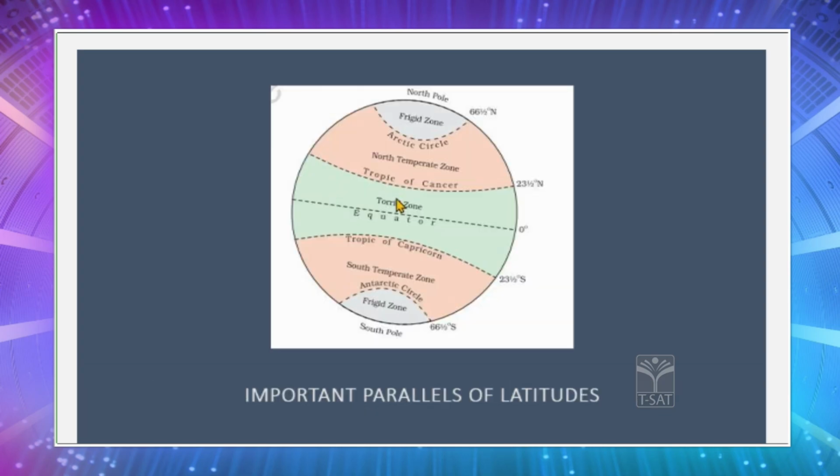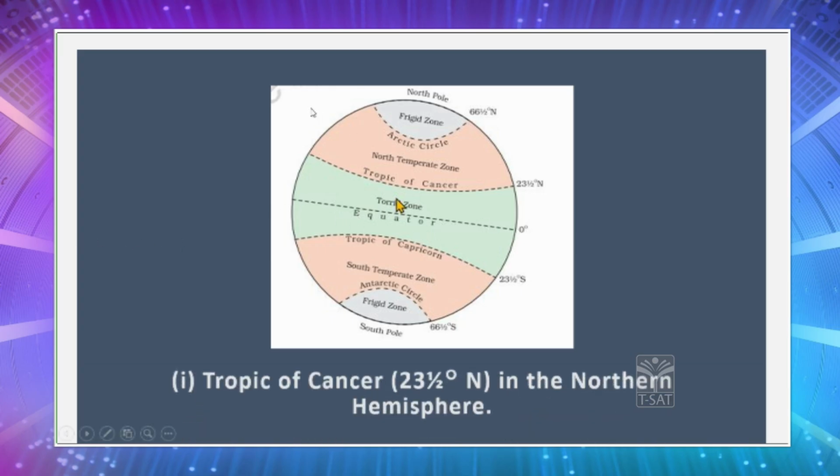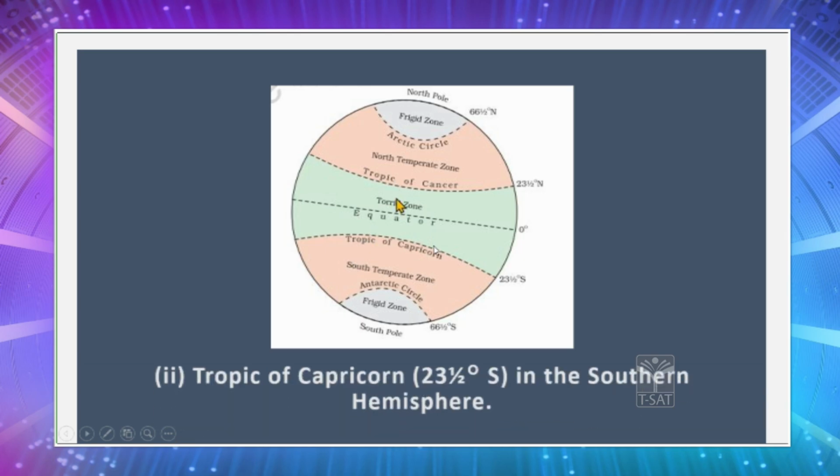Now let me tell you about some important parallels of latitudes. You all know about the equator children, that is 0 degree latitude. Above 0 degree, when you go towards the north children, you will find the Tropic of Cancer at 23.5 degrees in the northern hemisphere. Similarly, when you go 23.5 degrees towards the south, you will find the Tropic of Capricorn. Now this whole belt children is called the tropical belt, and it will be very hot. Why? Because it will be receiving direct sun rays.